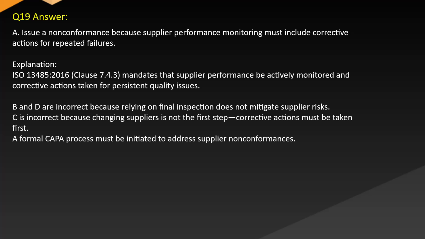Explanation: ISO 13485:2016 Clause 7.4.3 mandates that supplier performance be actively monitored and corrective actions taken for persistent quality issues. B and D are incorrect because relying on final inspection does not mitigate supplier risks. C is incorrect. Changing suppliers is not the first step. Corrective actions must be taken first. A formal CAPA process must be initiated to address supplier non-conformances.